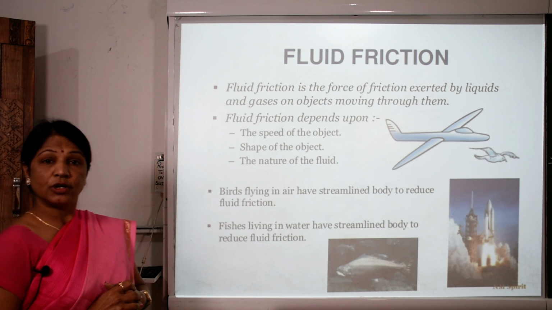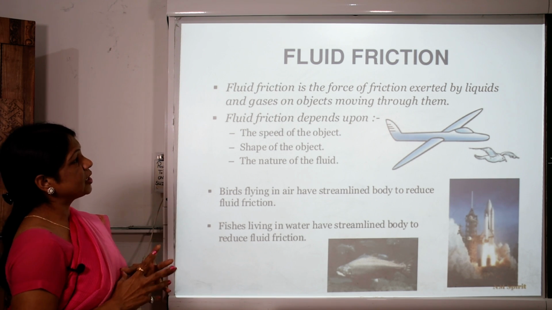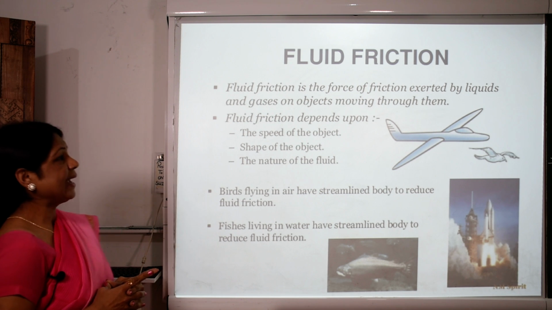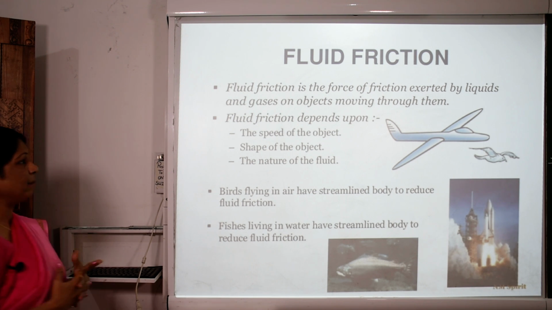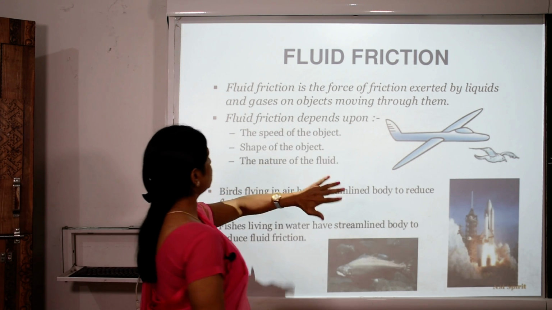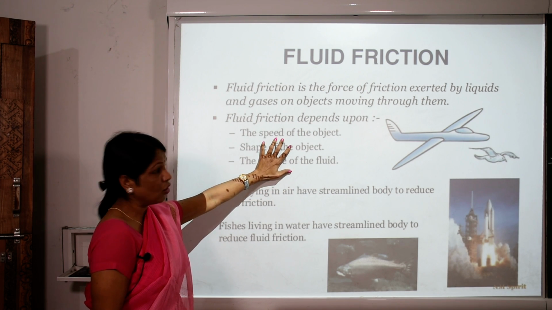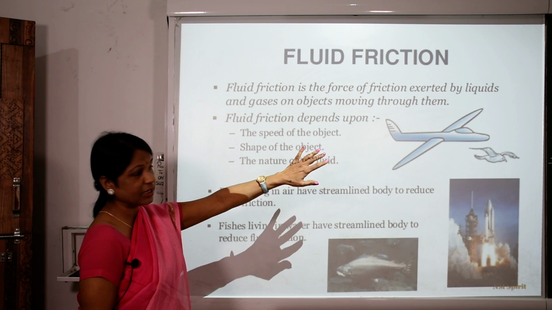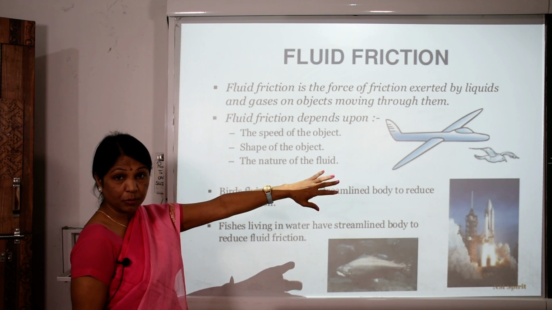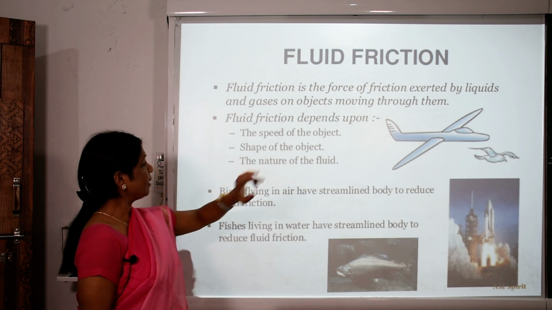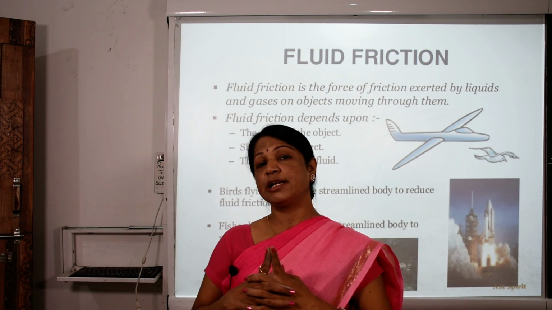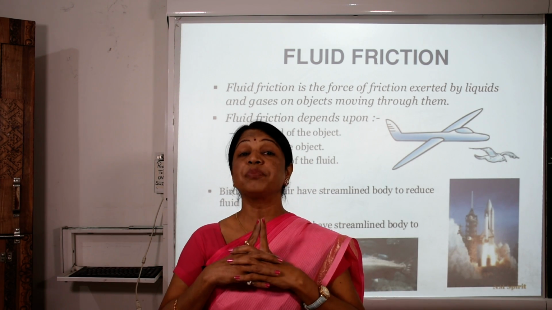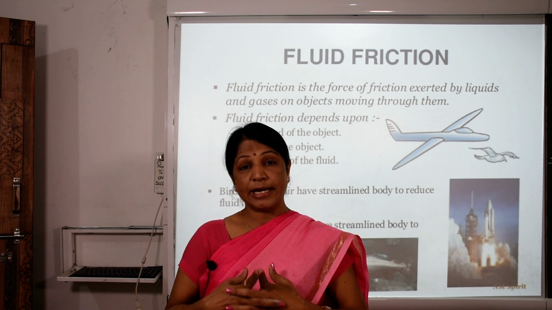It is fluid friction. Fluid friction is the force of friction exerted by liquids and gases on objects moving through them. Fluid friction depends upon the speed of the object, such as the example of a bird or a plane, and the shape of the object, as I told you in the beginning: the shape of the plane, the shape of birds, the shape of any type of fish.